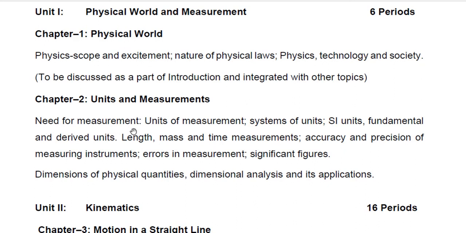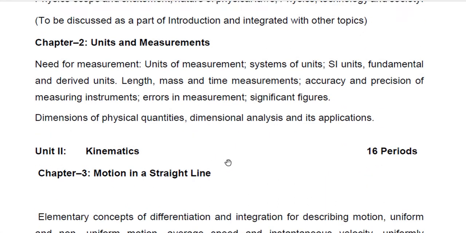You can see need of measurement, unit of measurement, system of units, SI units, fundamental and derived units, length, mass, time measurement, accuracy and precision of measuring instruments, errors in measurement, significant figures, dimensions of physical quantities, dimensional analysis and its applications. These are the topics from chapter 2.